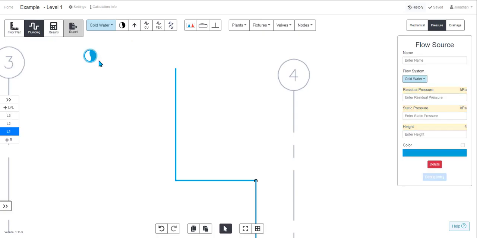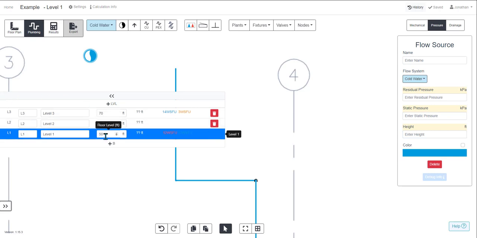Click where you want to locate it, and then you can enter in the name, the residual and static pressure, because it's going to look at the worst case pressure calculations using the residual and the best case with static. And then the height is important too, because everything thinks in 3D. And just make sure that the height is in relation to the floor. So if that's 3 meters below the floor, don't put -3. It would be 47 because that's at 50.